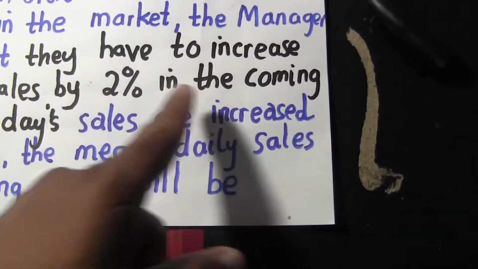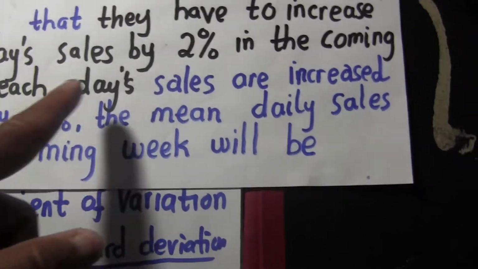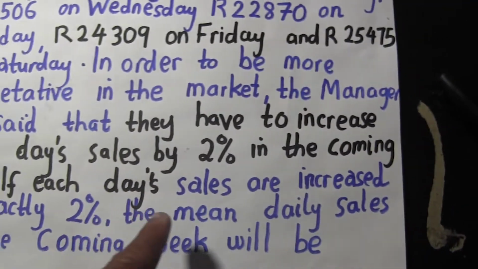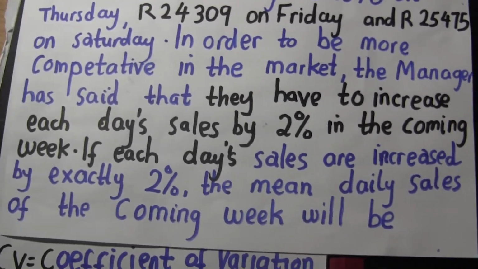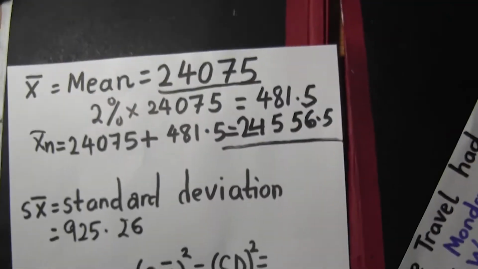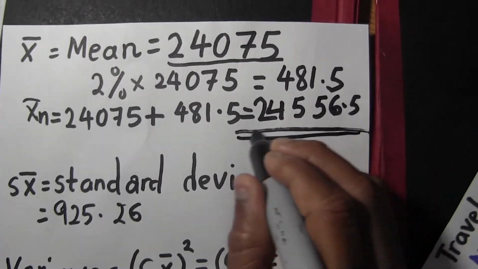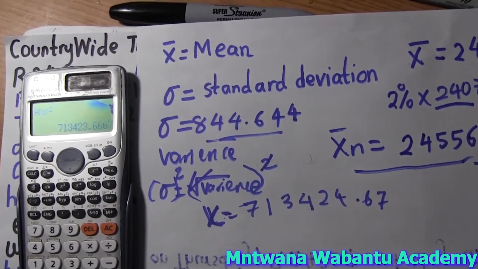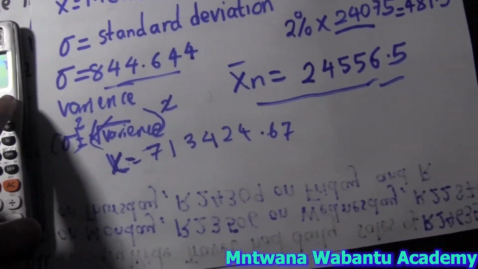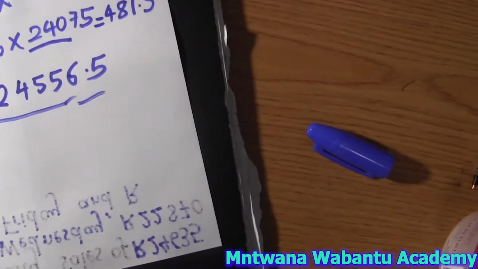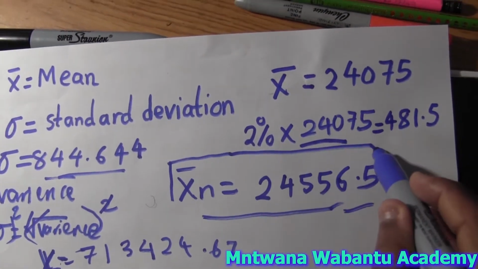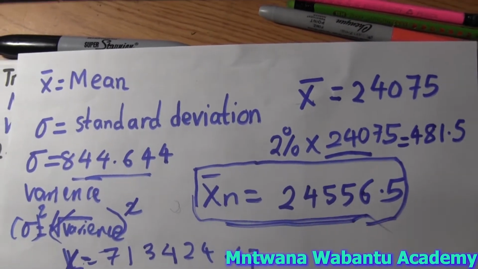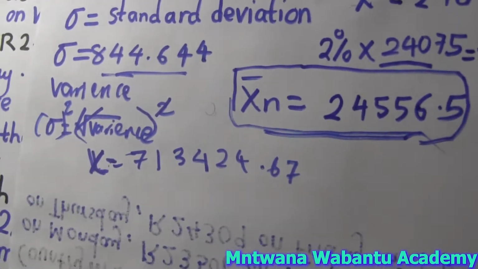In order to be competitive in the market, the manager said they have to increase each day's sales by 2%. If each day's sales has increased exactly by 2%, the mean daily sales after the increase is what is wanted, which we had already. So this is where our answer is. Our question was only about the increase mean, and our increase mean for the next was this. These are the things I just showed you for you to understand.